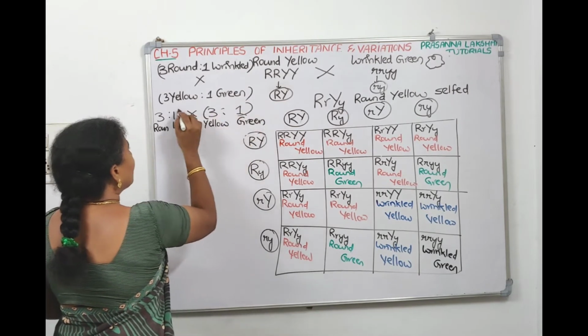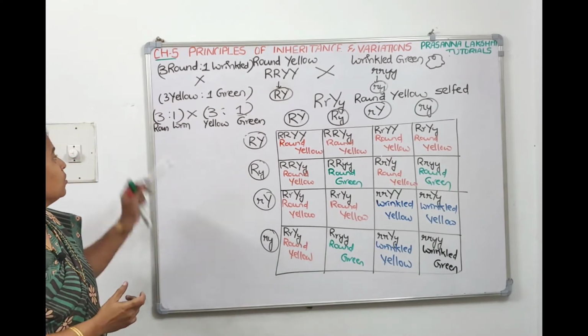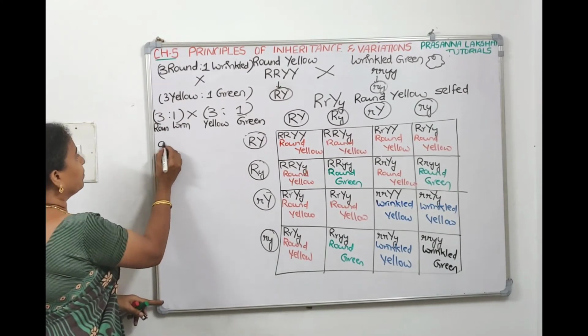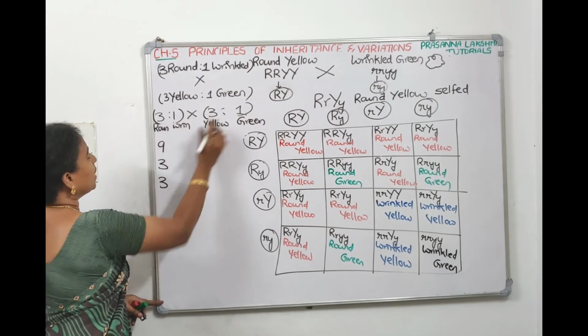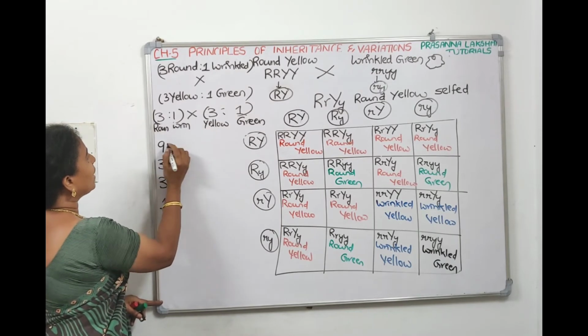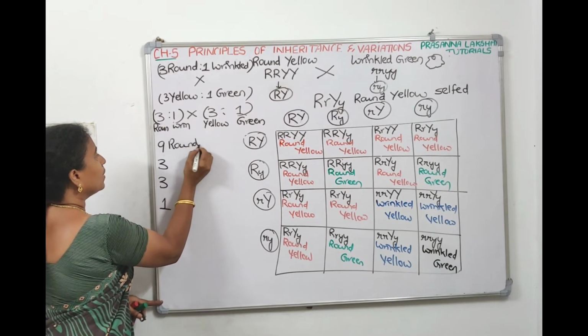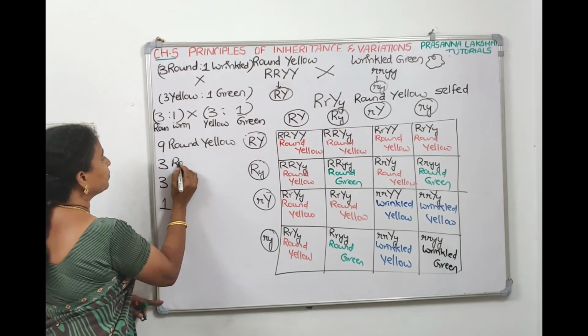So if you multiply two monohybrid crosses, you will get one dihybrid cross. So 3 into 3, 9. 3 into 1, 3. 1 into 3, 3. 1 into 1, 1. So these 9 are 3 into 3, round and yellow. So 3 are round and green.